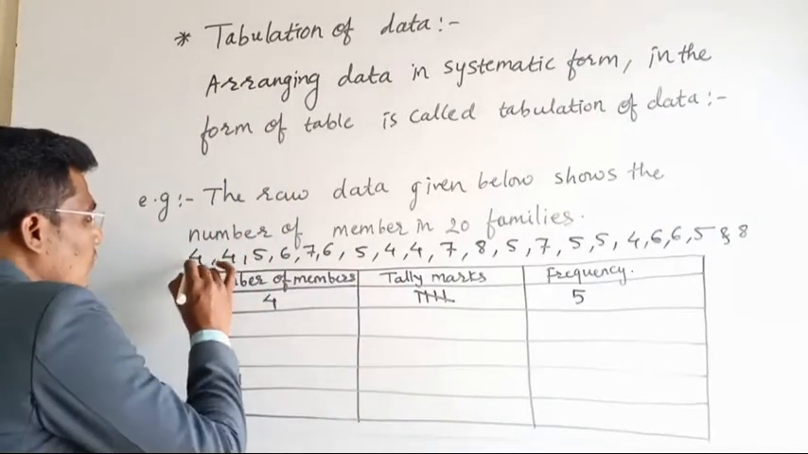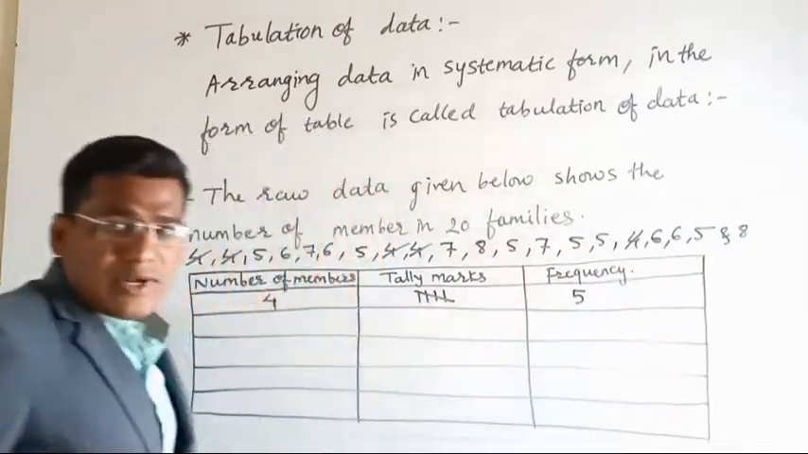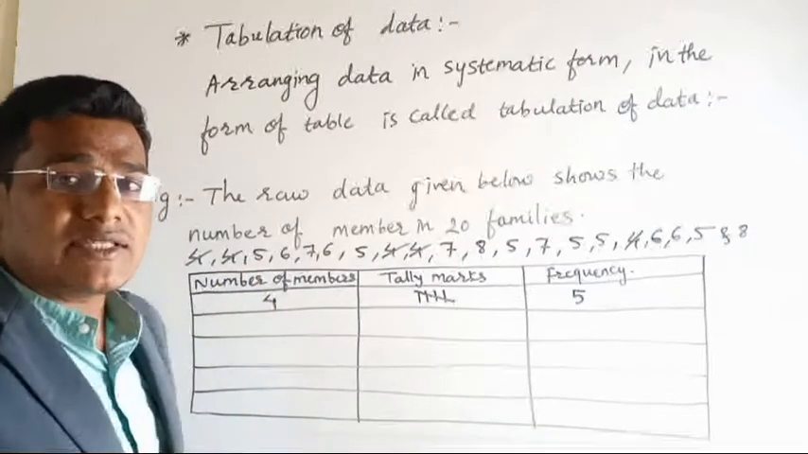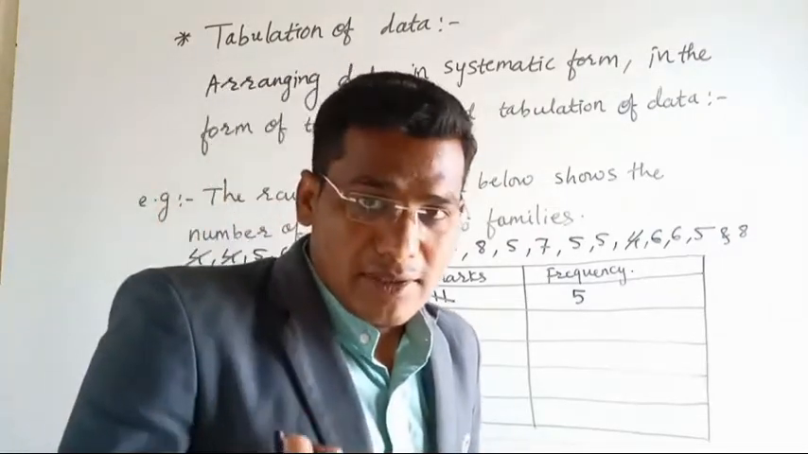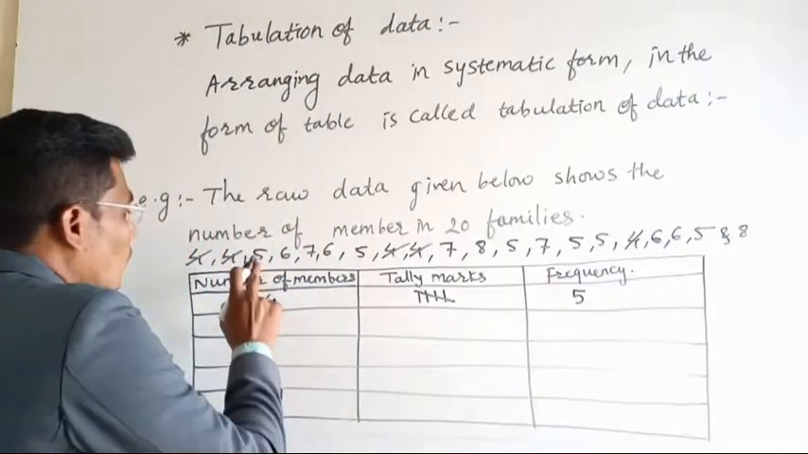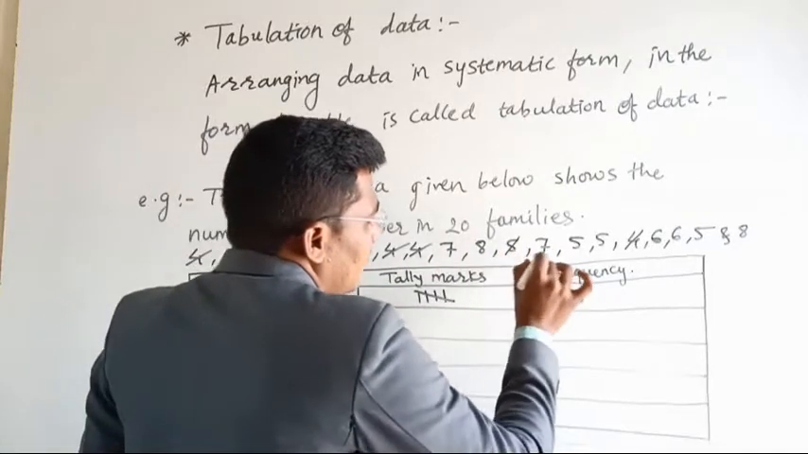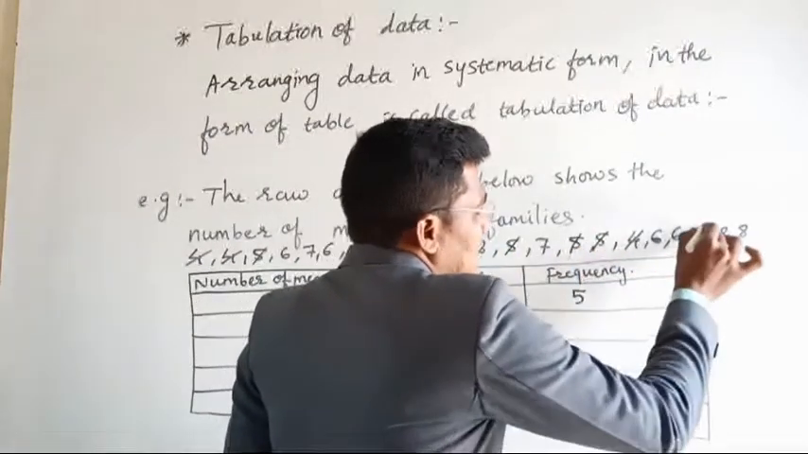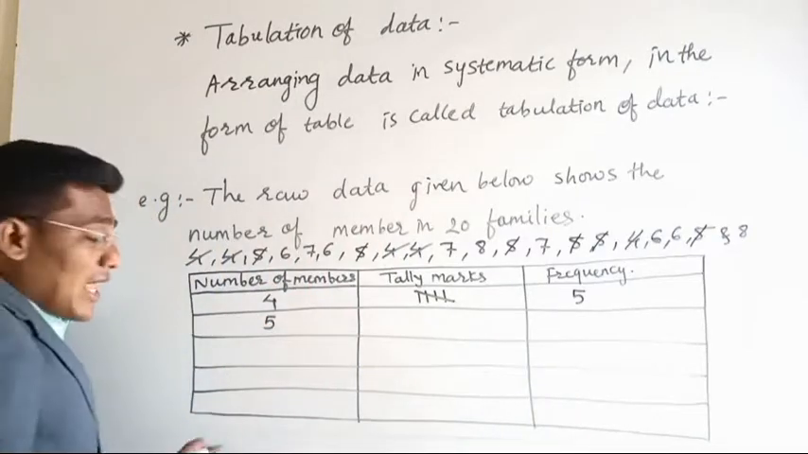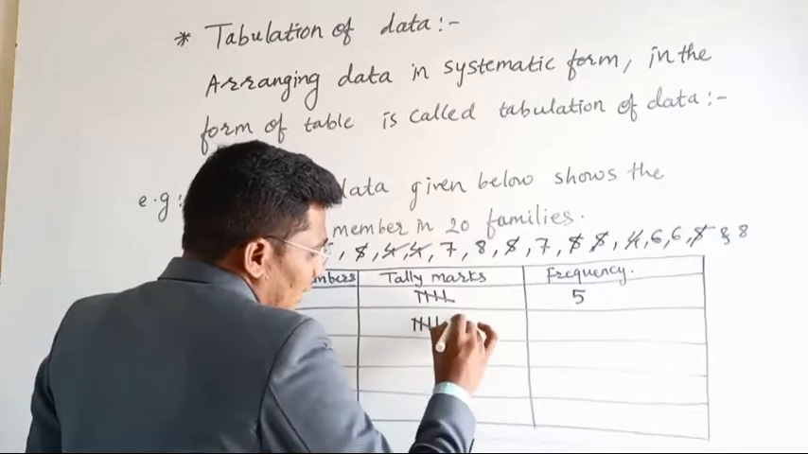Now that is 4, 4, 4, 4 and this 4 is over. Now let's leave the 4. Now the next number is 5. So how many families are having 5 members in the family? So 1, 2, 3, 4, 5, 6. Then there are 6 families which are having 5 family members. So 1, 2, 3, 4, 5 and 6.